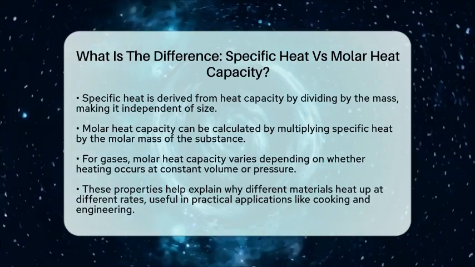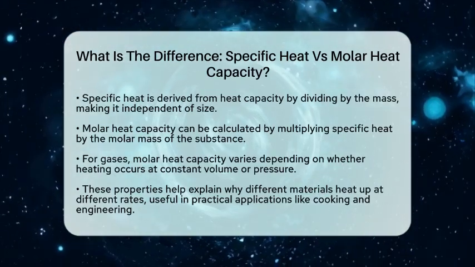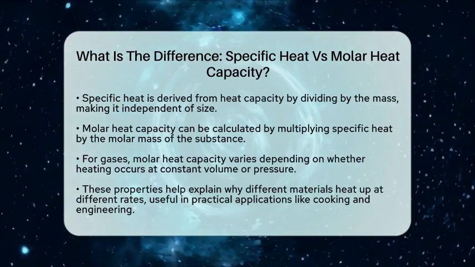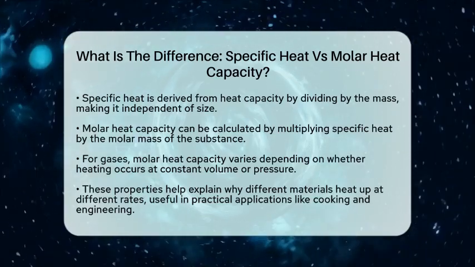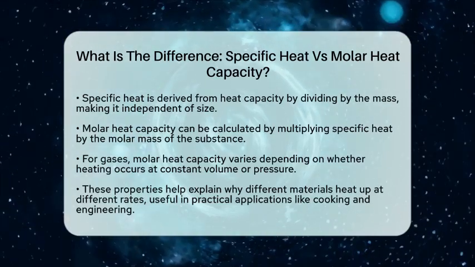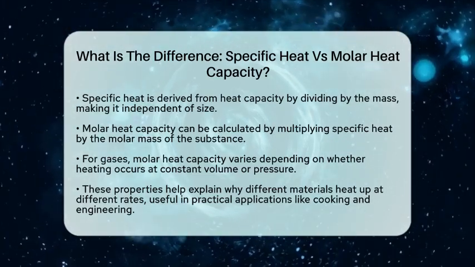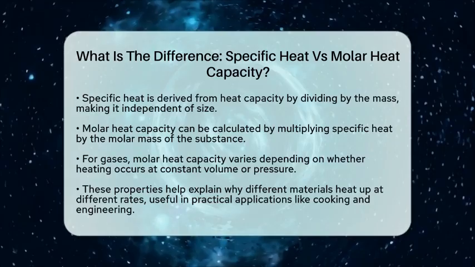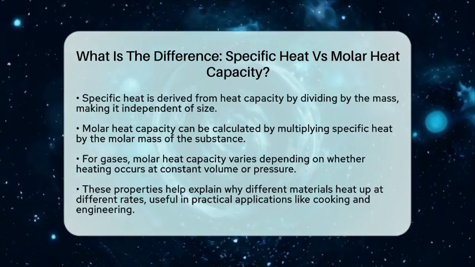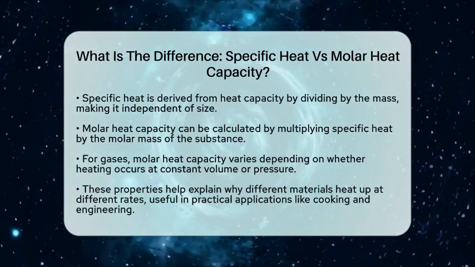In summary, specific heat tells us how much heat is needed to raise the temperature of 1 gram of a substance, while molar heat capacity tells us how much heat is needed to do the same for 1 mole of that substance. Both are important in thermodynamics, but they focus on different ways of measuring how substances respond to heat.